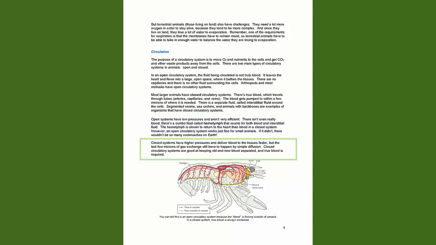Closed systems have higher pressures and deliver blood to the tissues faster. But the last few microns of gas exchange still have to happen by simple diffusion. Closed circulatory systems are good at keeping old and new blood separated, and true blood is required. You can tell this is an open circulatory system because the blood is flowing outside of vessels. In a closed system, true blood is always contained.